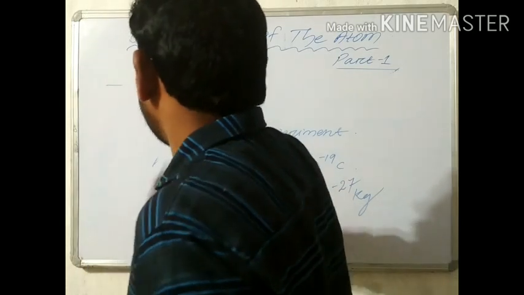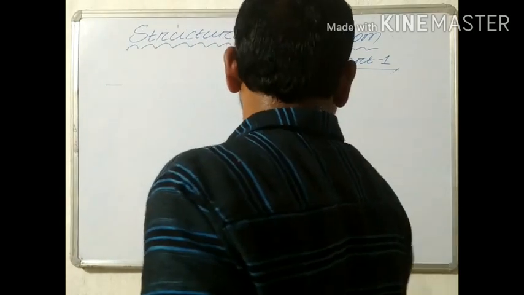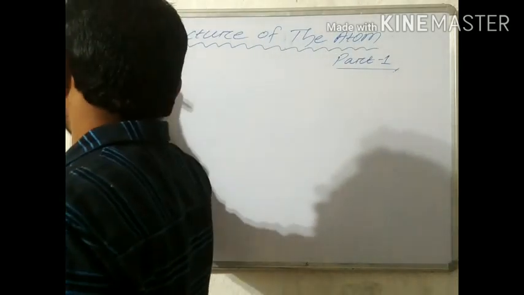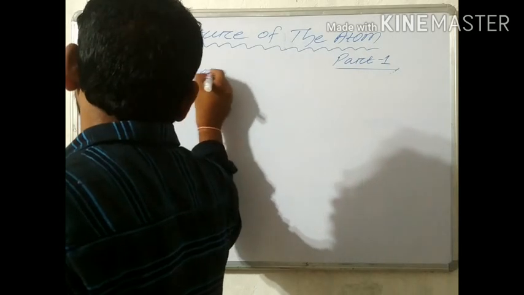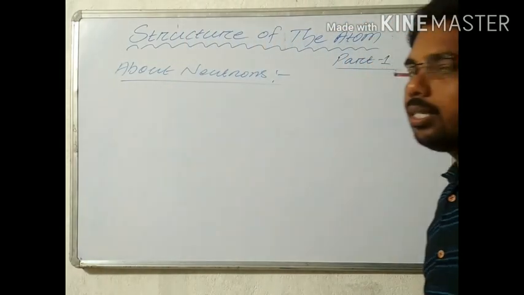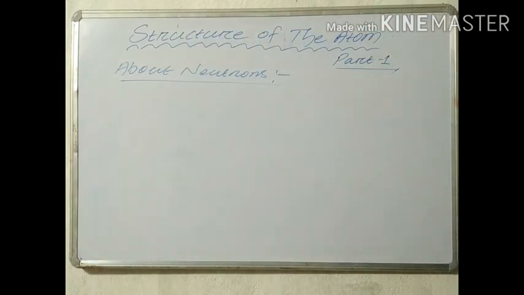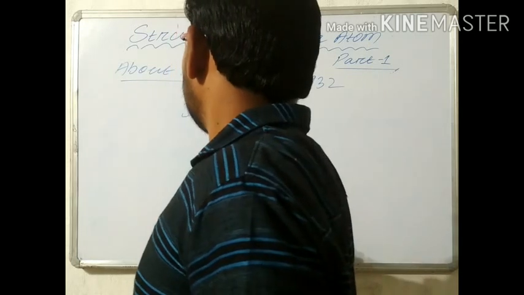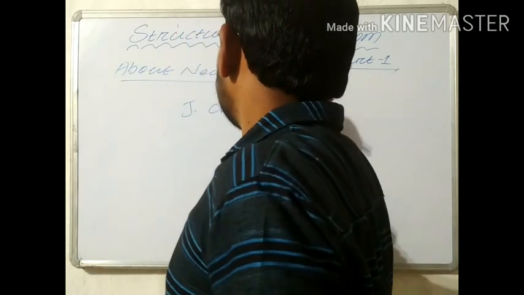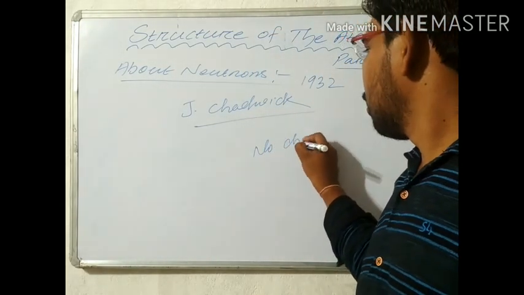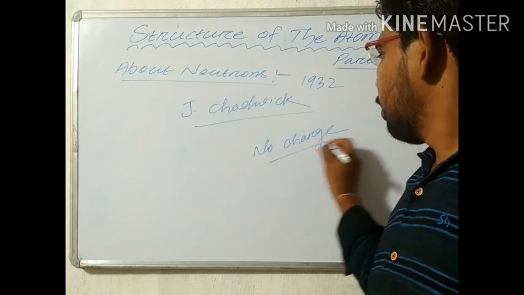Next, about neutron. Neutrons were discovered by J. Chadwick in the year 1932. And the neutrons have no charge. It is a neutral subatomic particle.